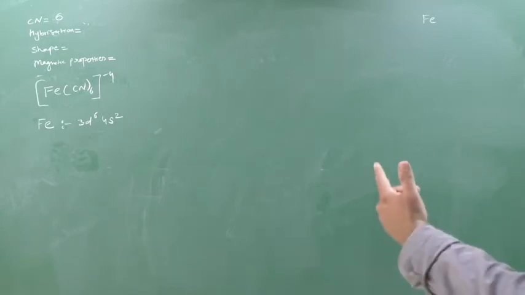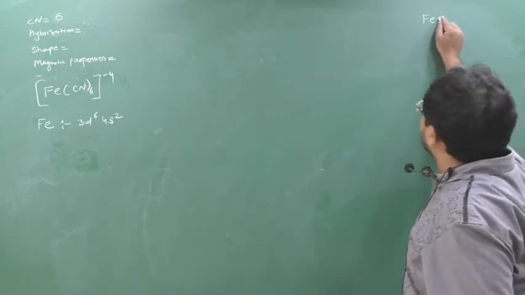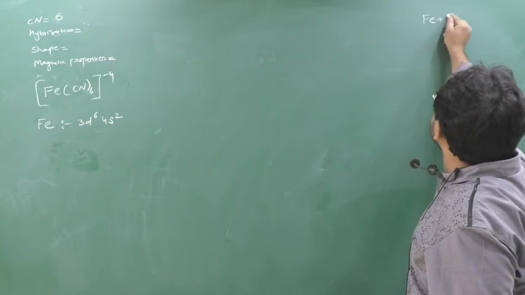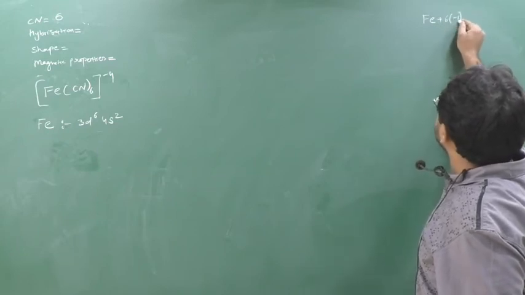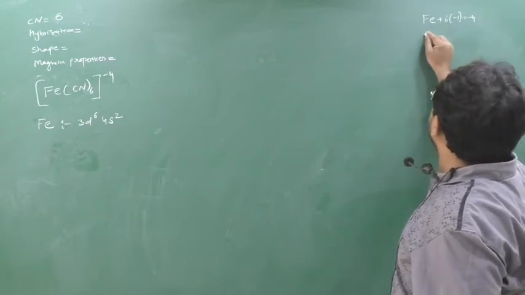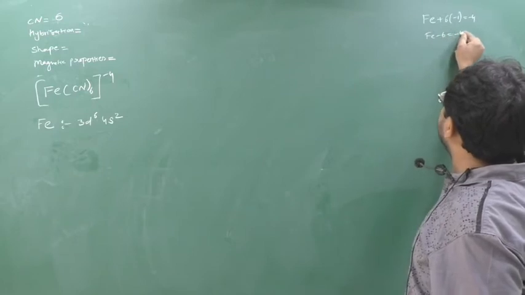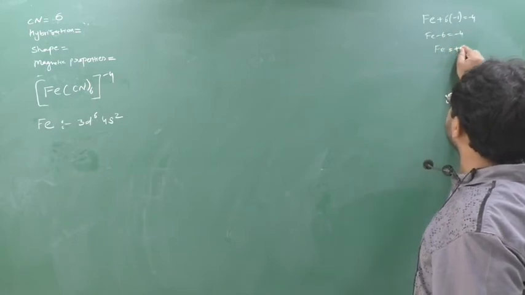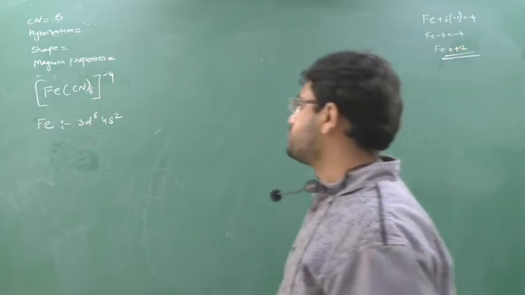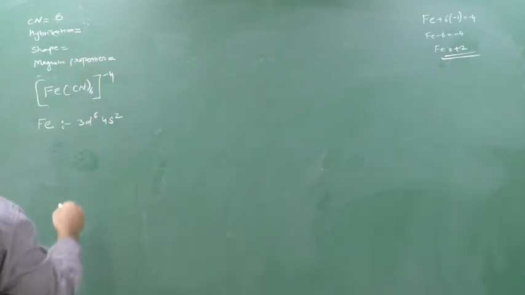Fe has atomic number 26, so you can look it up. Now we'll find the oxidation number of Fe. CN is -1, so 6 × (-1) = -6. Then Fe - 6 = -4, so Fe is +2. So here Fe in this compound is +2.